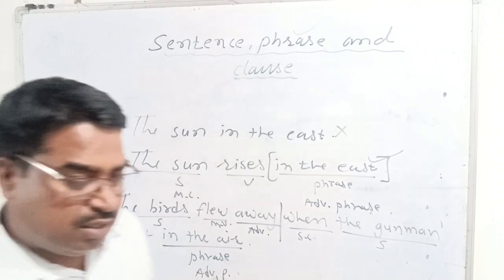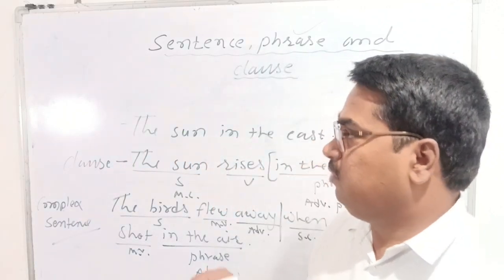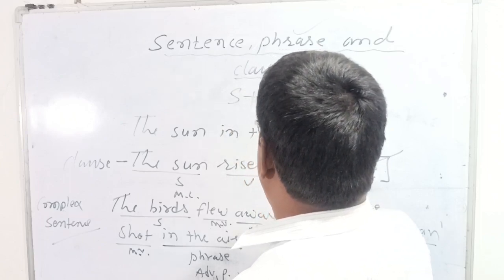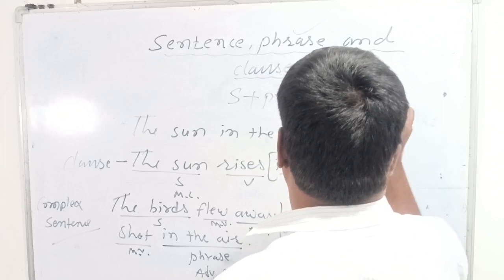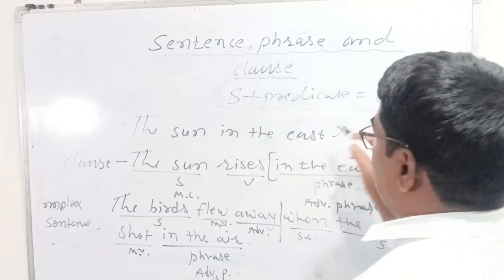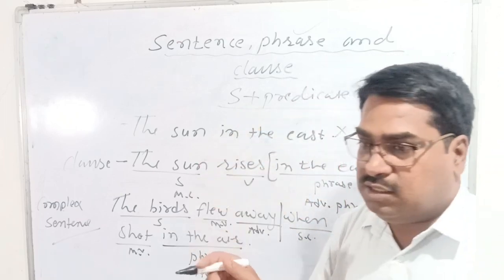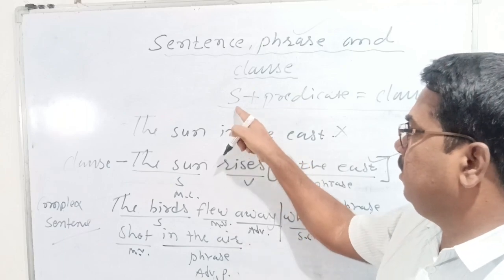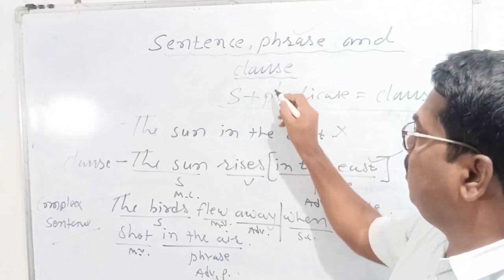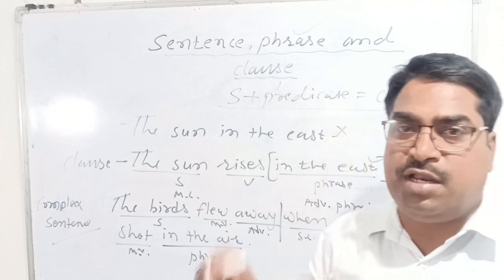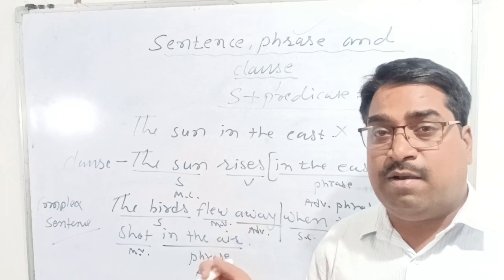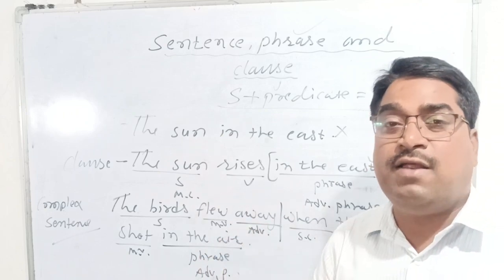Okay. I hope you understood, right? So what is the minimum requirement of a clause? A clause requires one subject plus predicate. This is the definition of a clause, right? So every clause requires one subject and one predicate. Predicate contains the verb. The predicate is the remaining part of the clause containing the verb. So whatever remains after the verb is called the predicate.